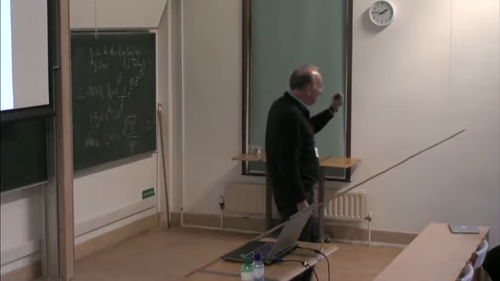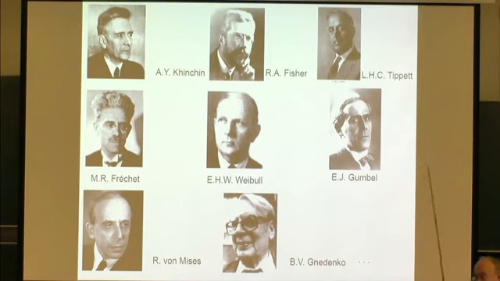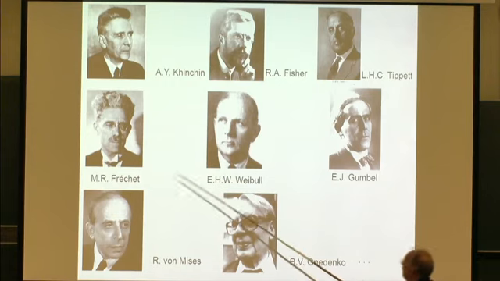And the convergence to types theorem, which is Khinchin's, is responsible for discovering, let's say, the Lévy stable distributions in the general central limit theorem, and is responsible for finding the Fréchet, Weibull, and Gumbel distributions in extreme value theory.